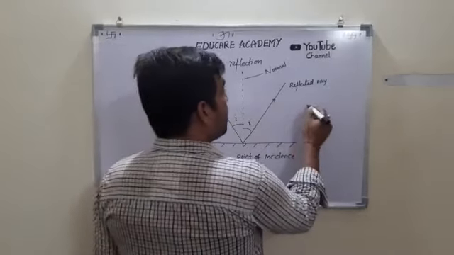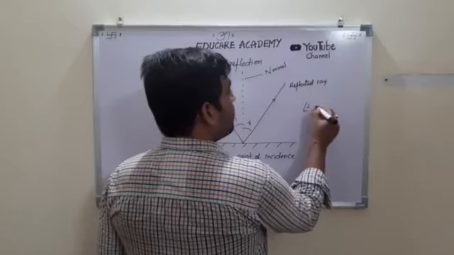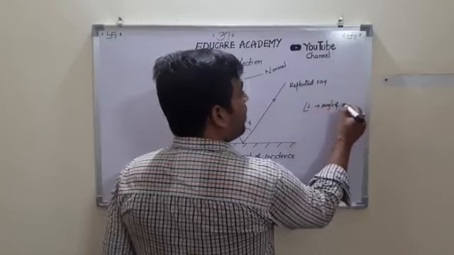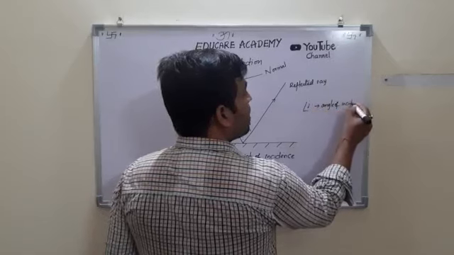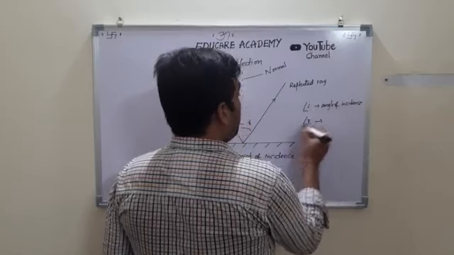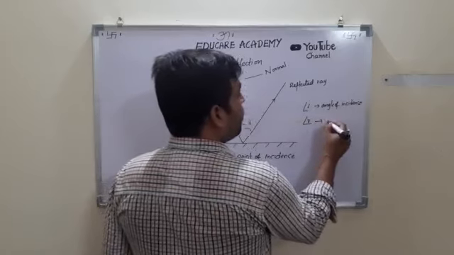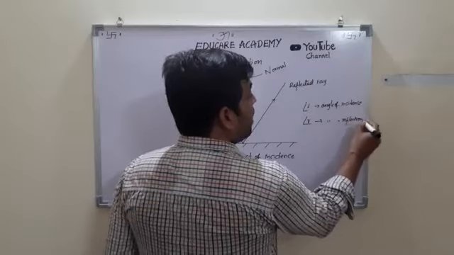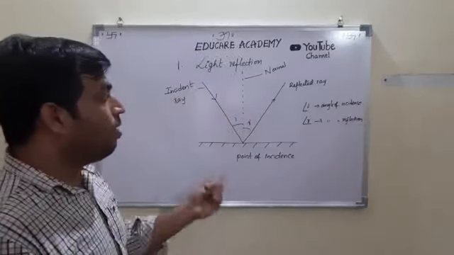So in mathematical terms, we can write this as angle of incidence, and this one is called the angle of reflection. Please remember, this is the angle of reflection.